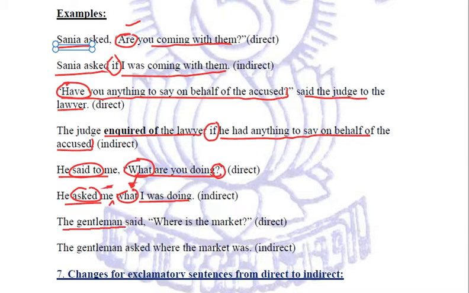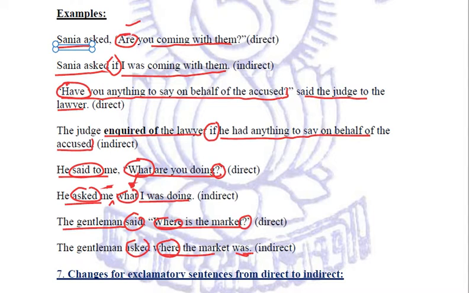Similarly, the gentleman said, where is the market? It will be once again where remaining where, no if is used. The gentleman said, because it is a question mark, we have replaced the word said with asked. The gentleman asked where the market was. Clear? So this is how we convert the interrogative sentences from direct speech to indirect speech.